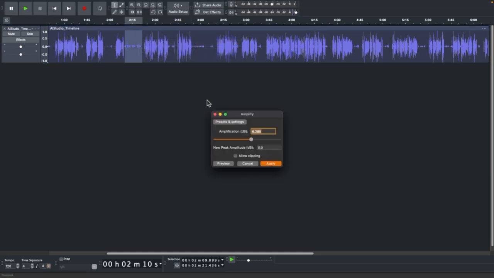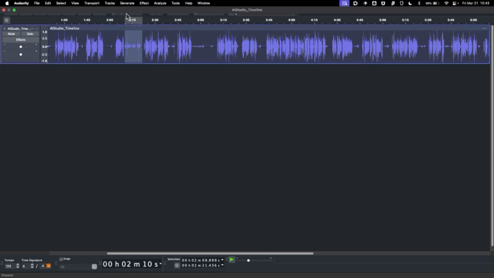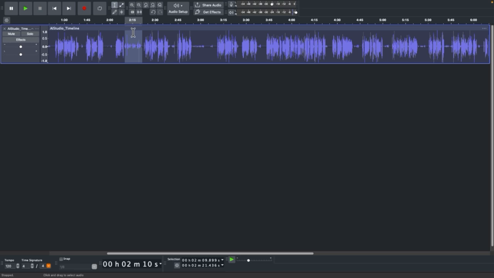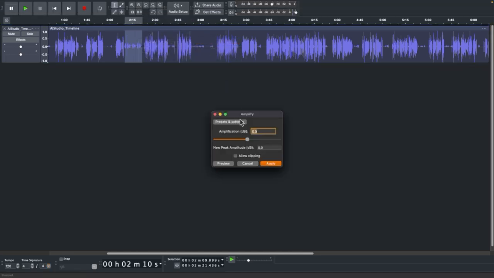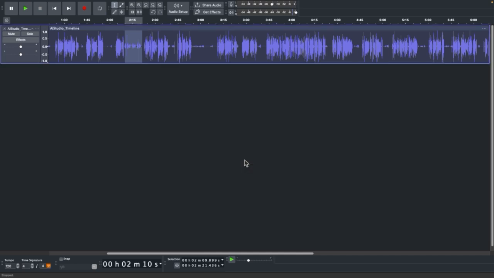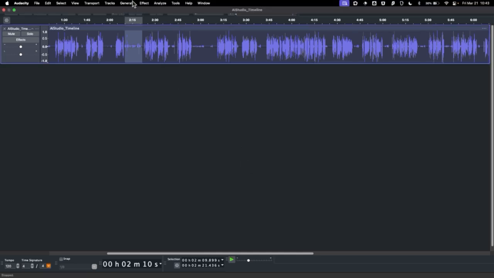I think it's still quieter compared to the other voice. Okay, if the one voice is still quieter, you can try increasing the amplification of the selected audio by a small increment, like 2 or 3 decibels. Then preview the audio again, and repeat this process until you reach your desired balance. Do you want to try that? Yes.